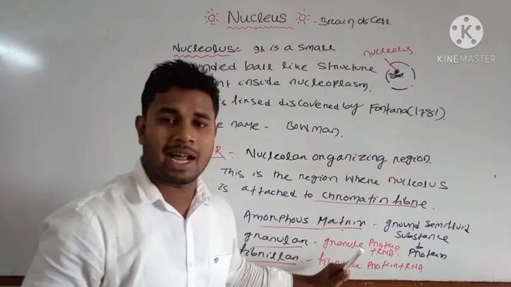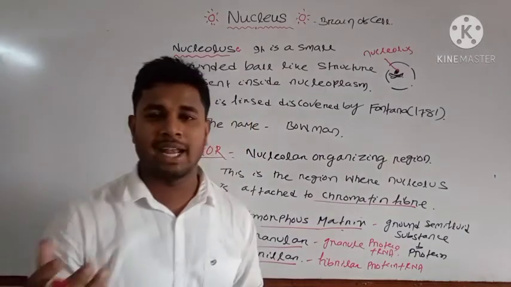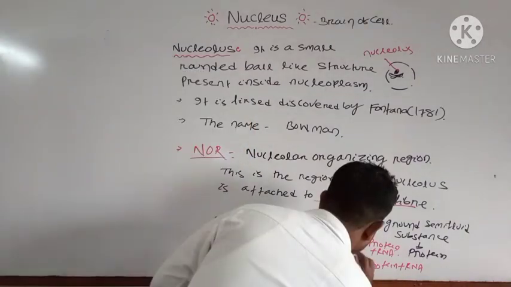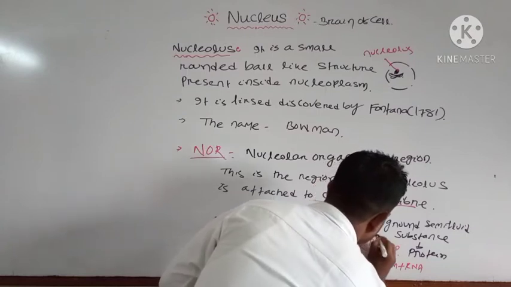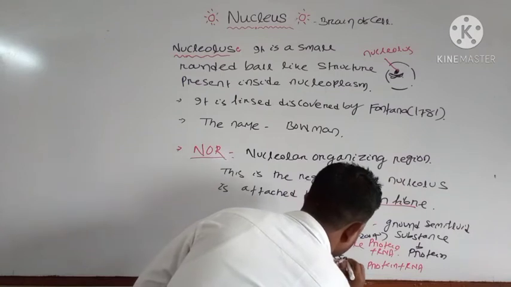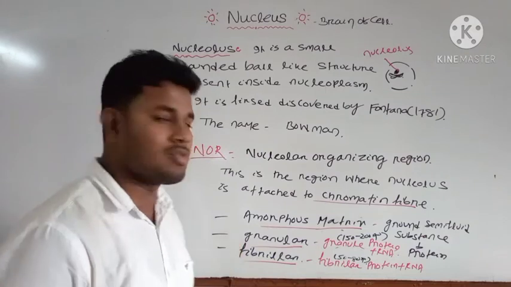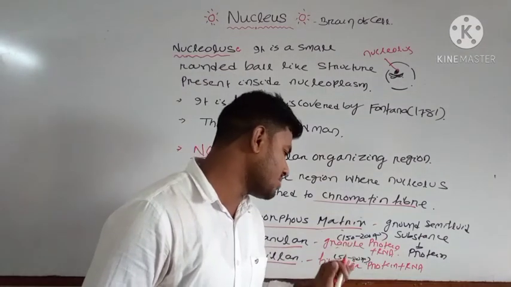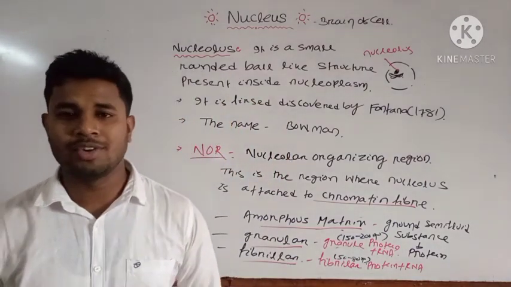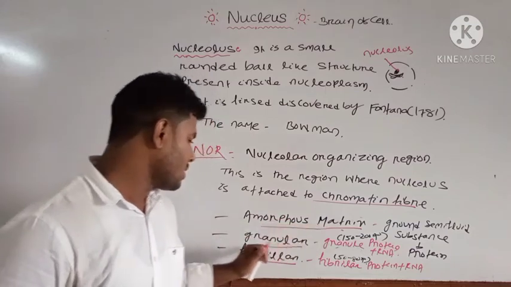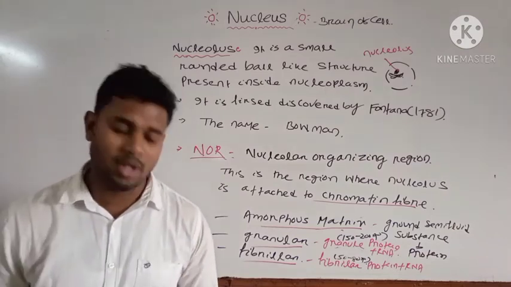The granular protein and RNA present in the granular region are 150 to 200 angstrom, but the fibrillar protein is 50 to 80 angstrom. These are important parts of your nucleolus: the amorphous matrix, granular region, and fibrillar region. Note down these points, then we will discuss the function of nucleolus.